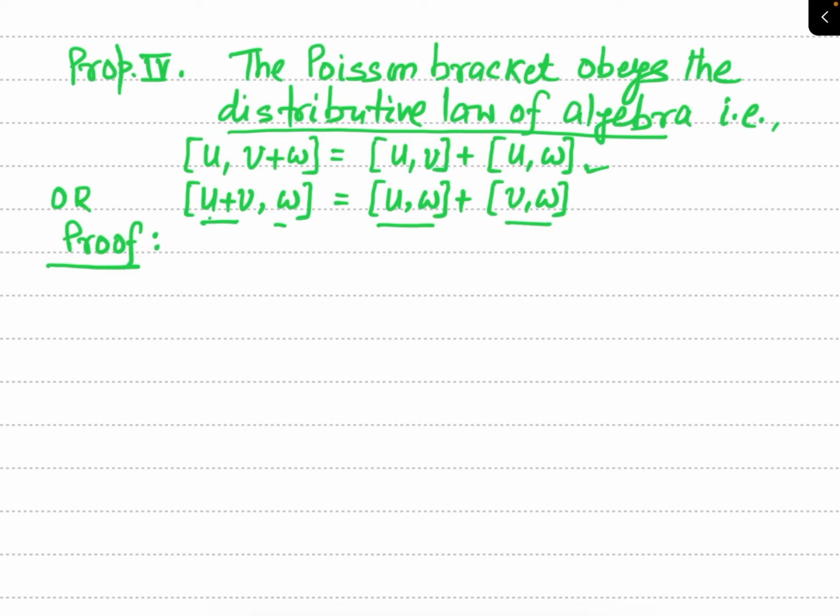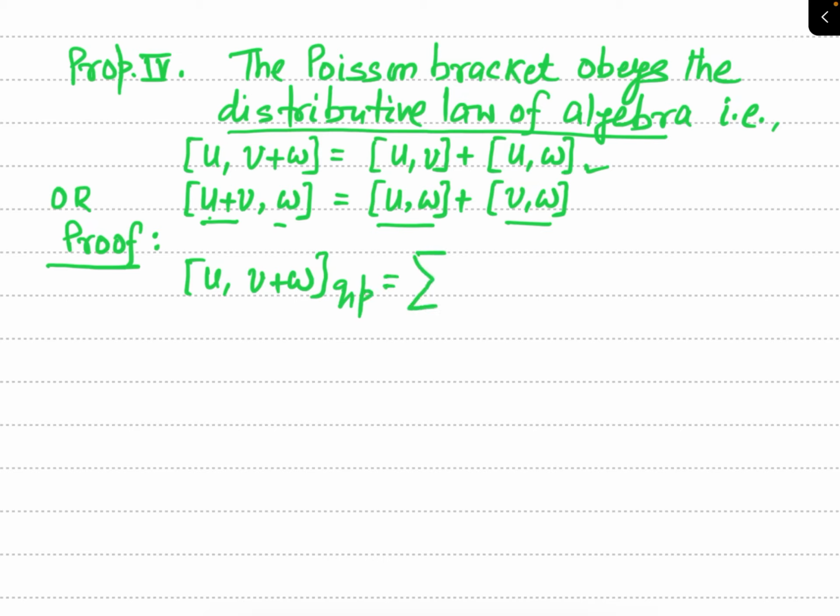Now let us try to prove this starting with the very basic definition of Poisson bracket. You can easily prove it. So let us see. Poisson bracket of u and v plus w, let us say with respect to q and p.